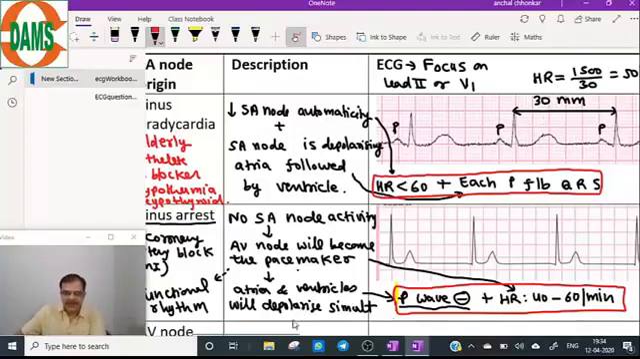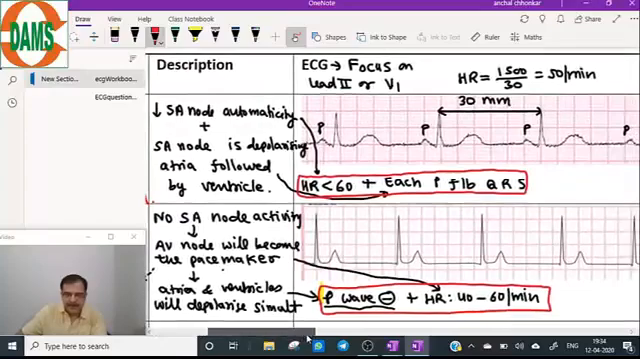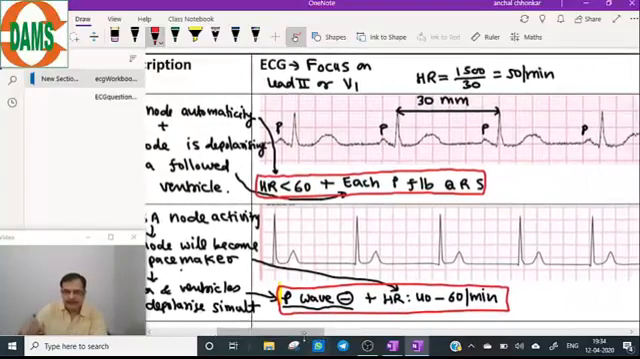Now in this ECG, if we look carefully, the heart rate is around 50 per minute, and very well you can see that P wave is absent. Here should be the P, but it is absent here. So this makes a diagnosis of the junctional rhythm, and that junctional rhythm is because of the SA node arrest.